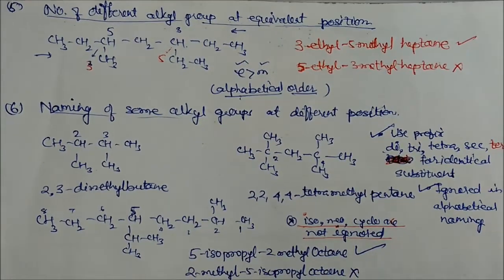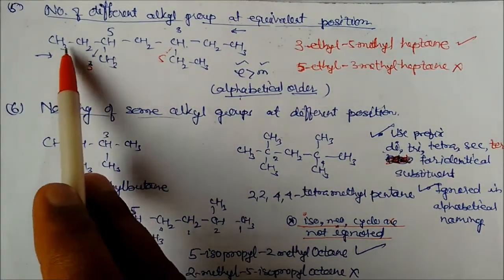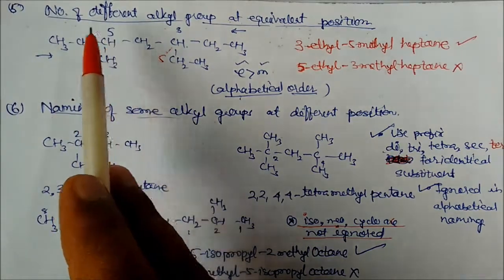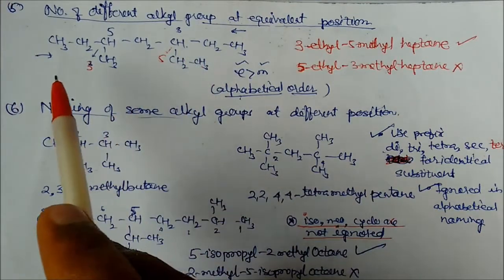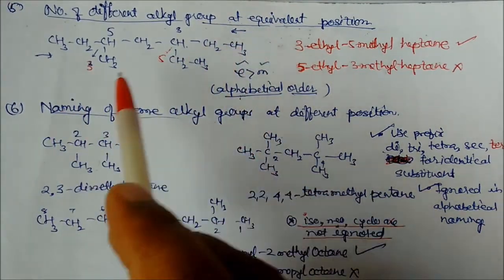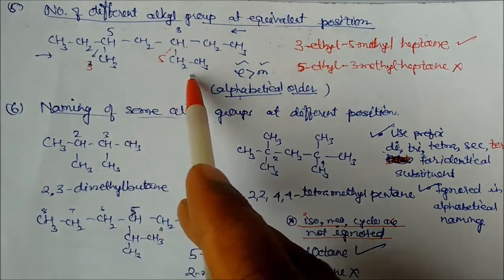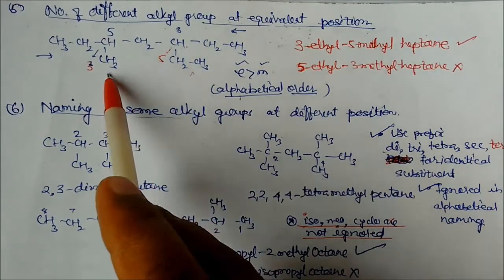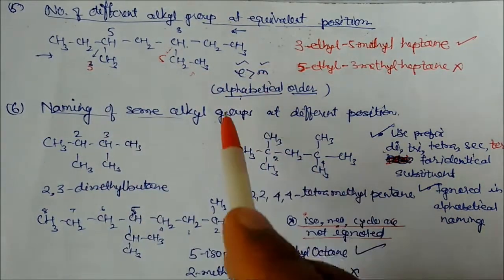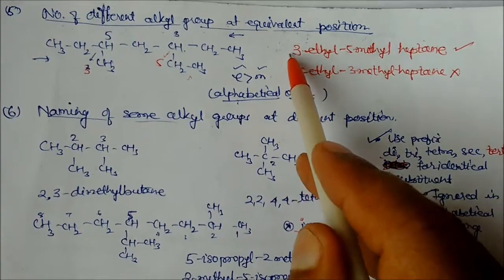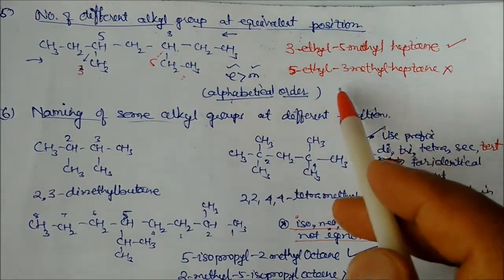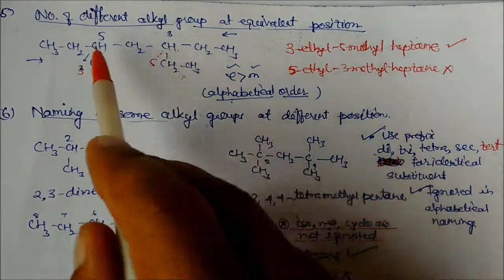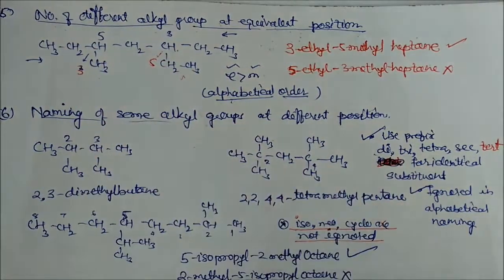What does this mean? Here we can see, if you count from this side 1, 2, 3, this is the third carbon. If you count from this side, it is also the third carbon. So here is one substituent, and here is one substituent. Now which should be added first? This is methyl, this is ethyl. So ethyl should be taken first, in alphabetical order. So 3-ethyl-5-methylheptane is correct, but 5-ethyl-3-methylheptane will be wrong. Since the positions are equivalent, you have to take the alphabetical order.